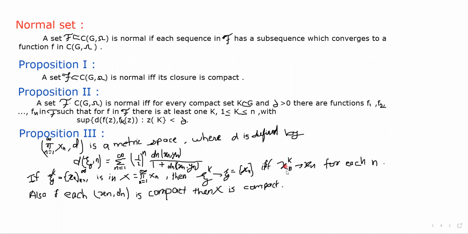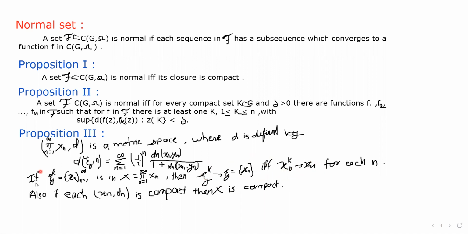Okay, so xn k converges to xn and eta k converges to eta, which is equal to the sequence xn. So the proposition says that eta k converges to eta if and only if xn k converges to xn. Okay, the sequence is convergent if and only if its subsequence is convergent.